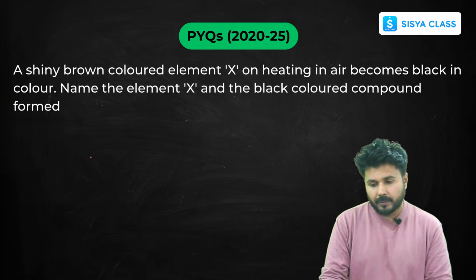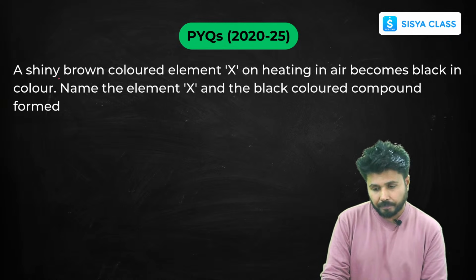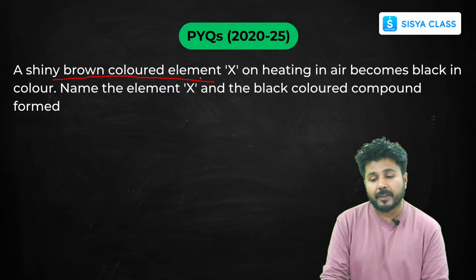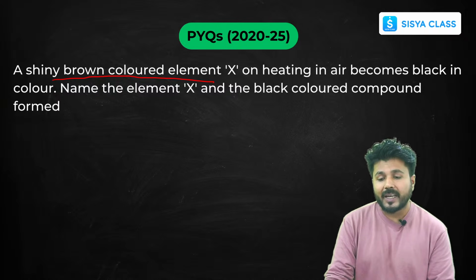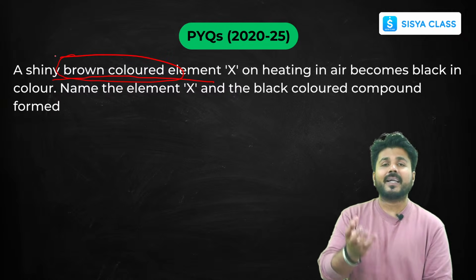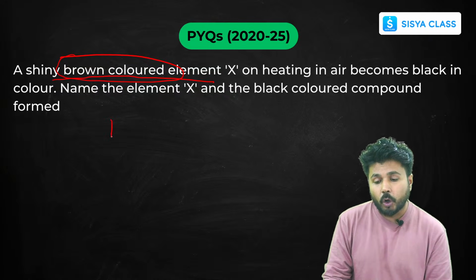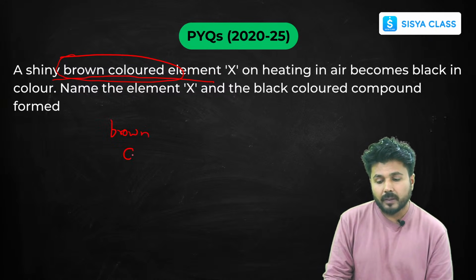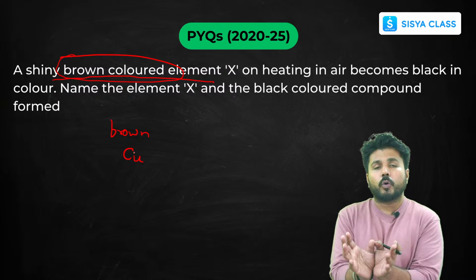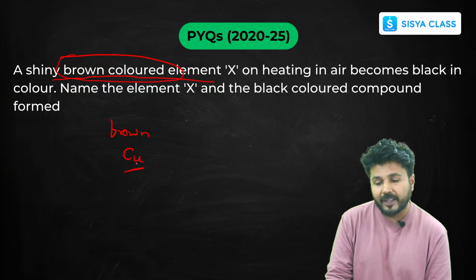I'll just try to keep it in a mix of Hindi and English. Now, a shiny brown colored element. How to identify the answer in any question? Brown colored element: हमारे दिमाग में सबसे पहले क्या आता है when we hear brown colored element? Copper comes. So remember, if any time you go through a question which says a brown colored element, just first write copper here.